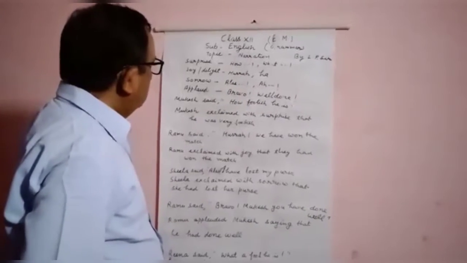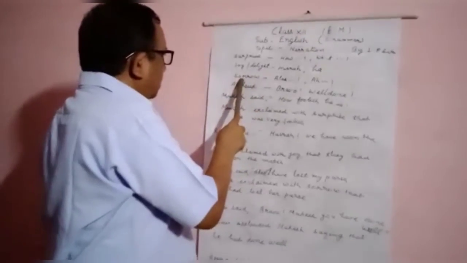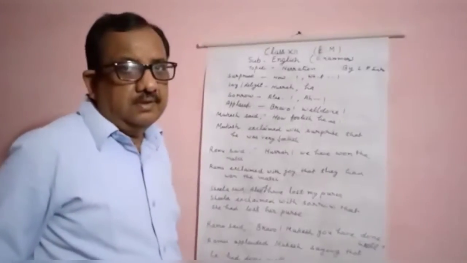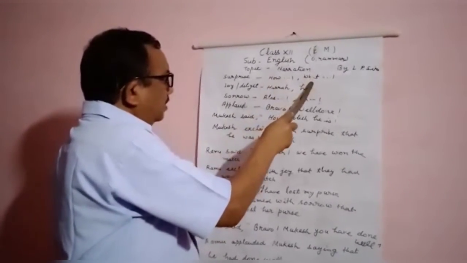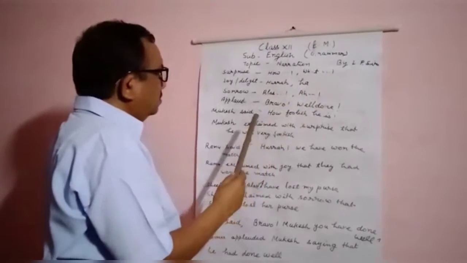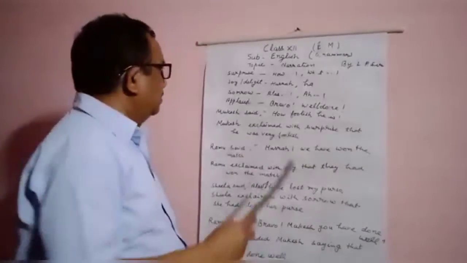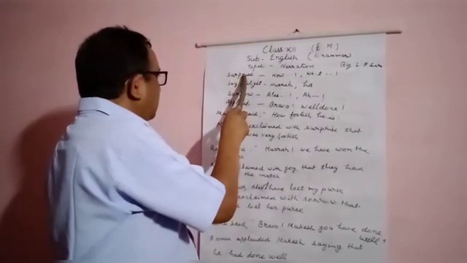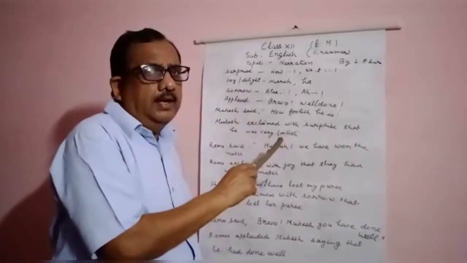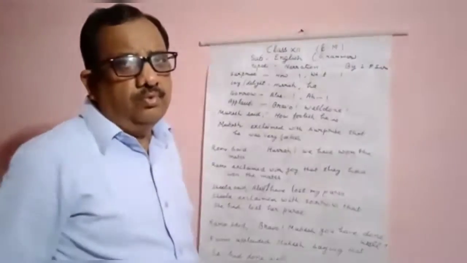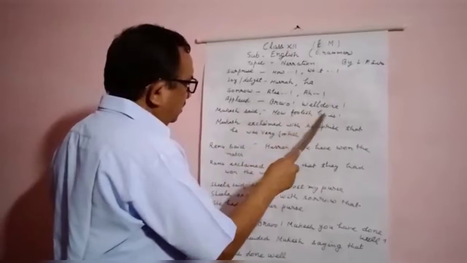So you have to use surprise, joy or delight, sorrow, applaud according to the sense, as the sense is given. When how or what is at the start, you have to use exclaimed with in place of said or said to. After that, according to the sense, surprise, joy, sorrow or applaud, any one of them according to the sense you have to add or write. As for example, Mukesh said, "How foolish he is."